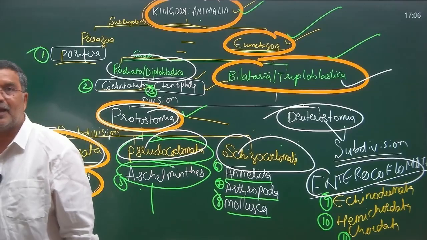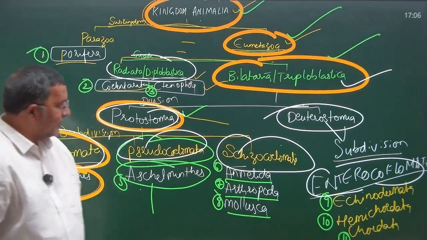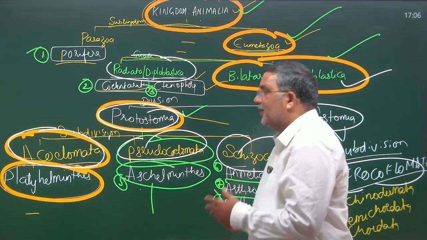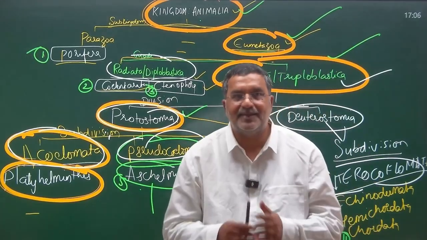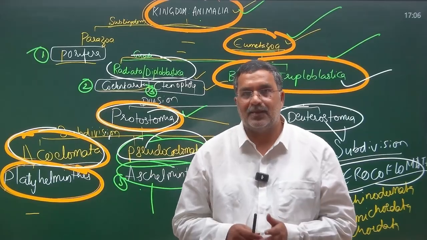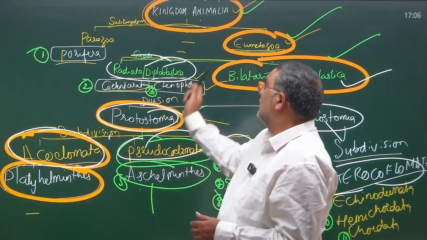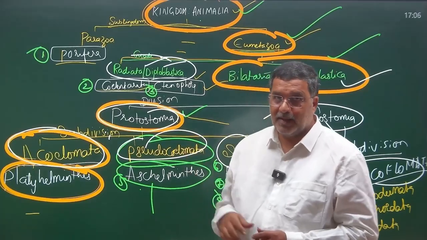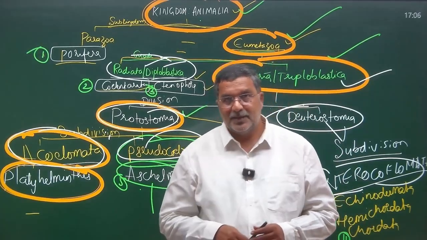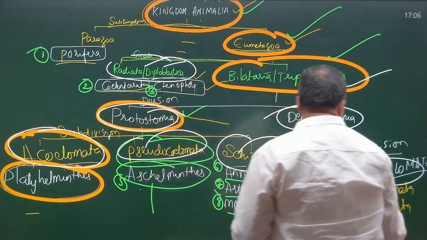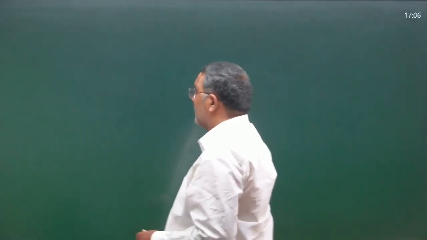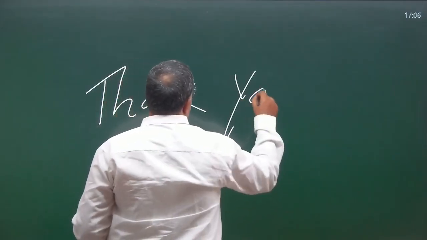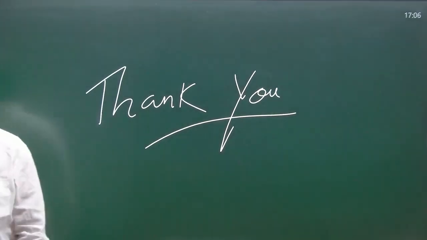Individual phyla and their hierarchical position. In the next class, we will learn the basis of classification, how we did this classification, and the meanings of each and every word given there: Radiata, Diploblastica, Bilateria, Triploblastica. We will learn one after another. That will be in the next class. Till then, you need to learn the kingdom Animalia classification and the hierarchical position of individual phyla. Okay then, thank you.